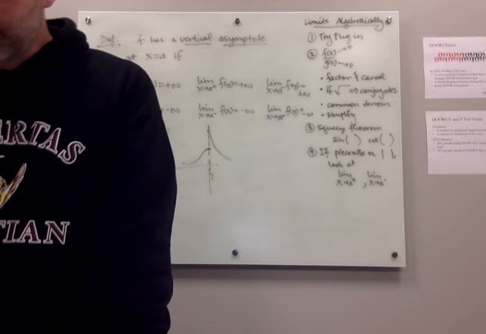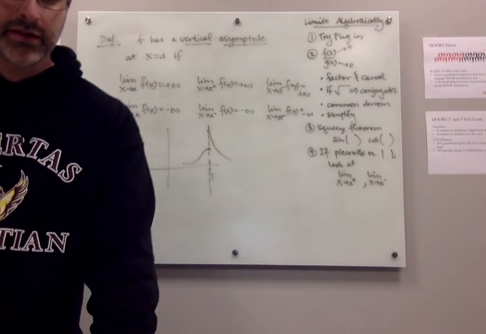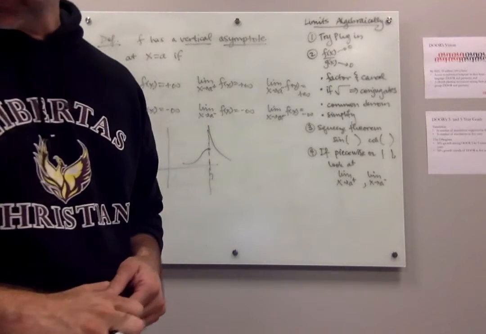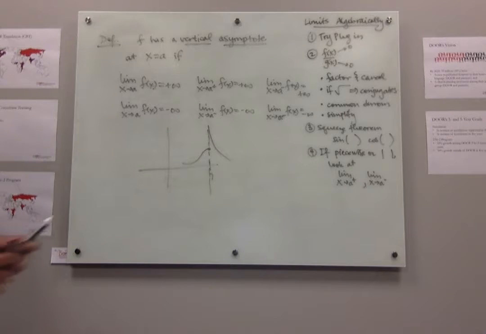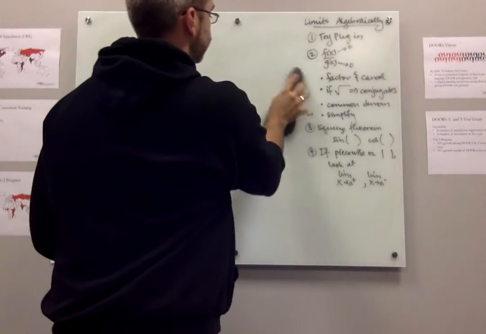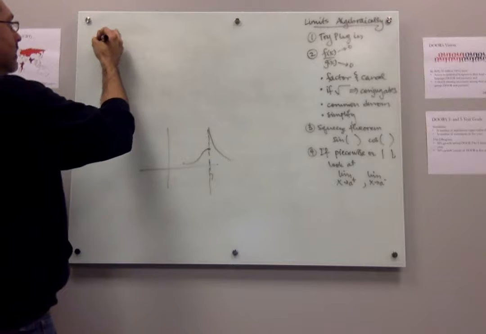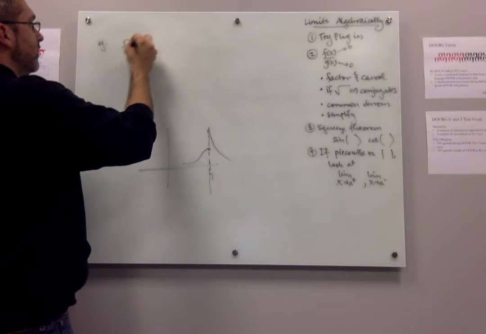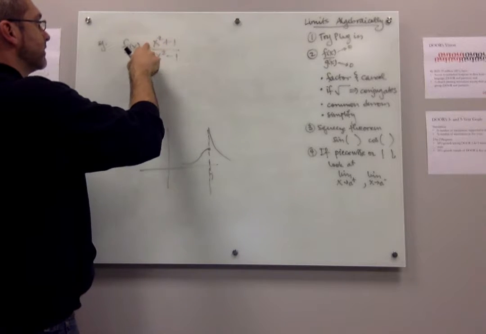So the kind of questions that you may get involving asymptotes would be something like the following. Sorry, erasing again. Okay. Suppose I give you the function x squared plus 1 over x squared minus 1.